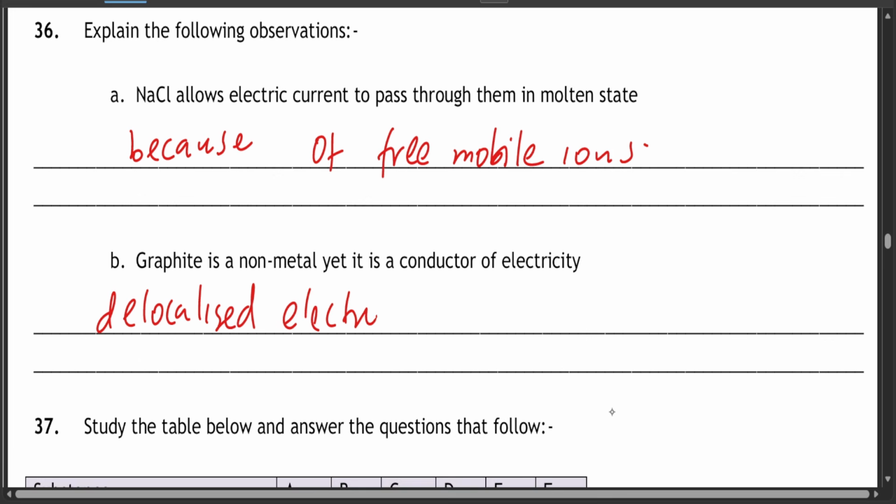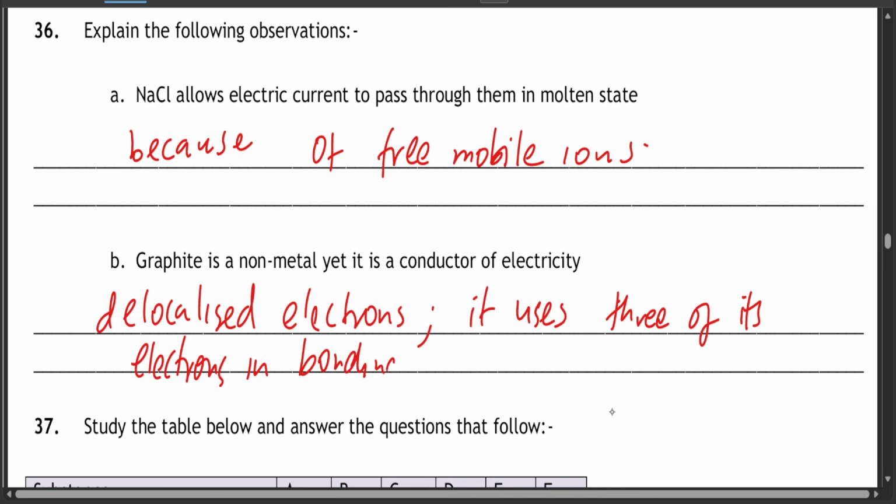And this is caused because carbon uses 3 of its electrons in bonding, leaving 1 electron to be delocalized.